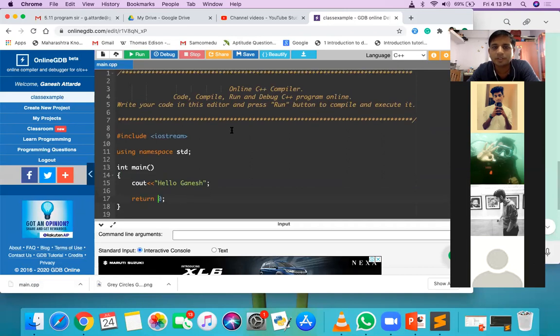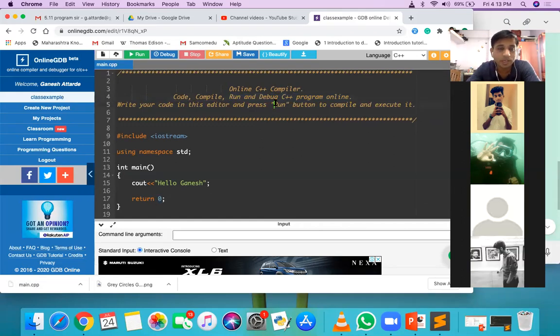So try all the programs in this online GDB. If you don't have a compiler installed, you can do the same. You can use the same online GDB on your smartphone. Open onlinegdb.com in Google Chrome on your smartphone.